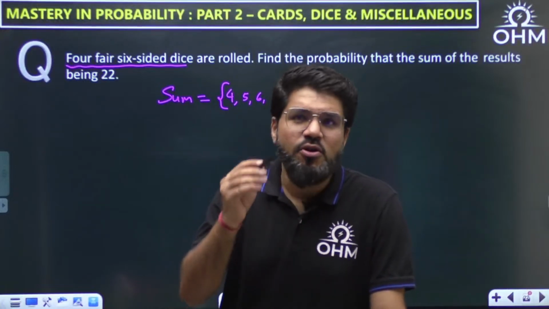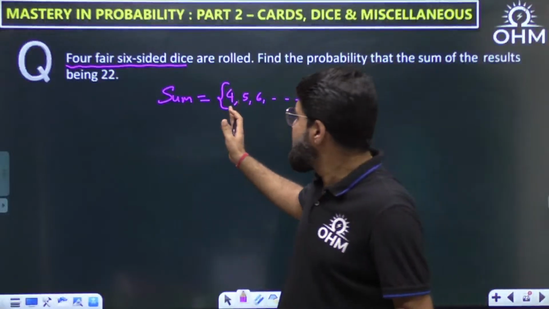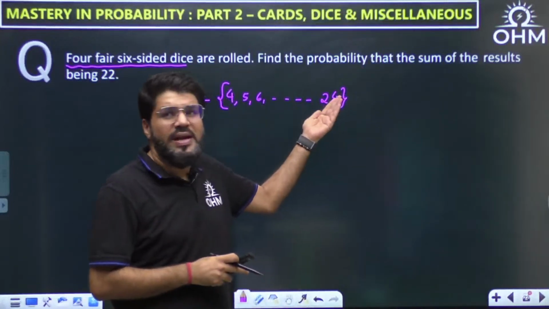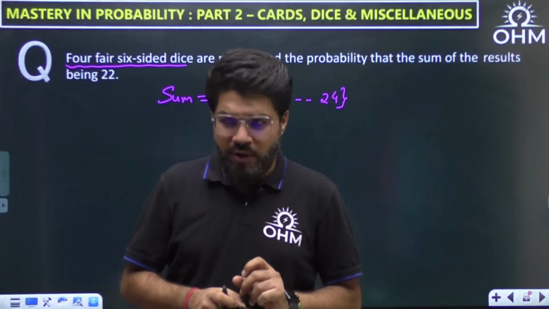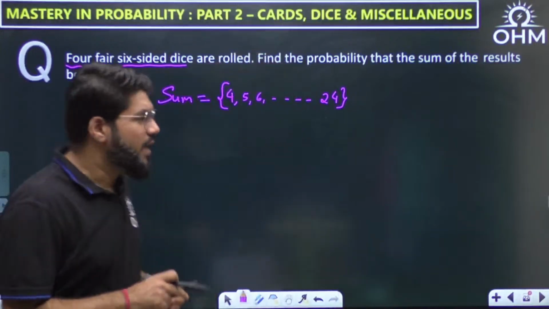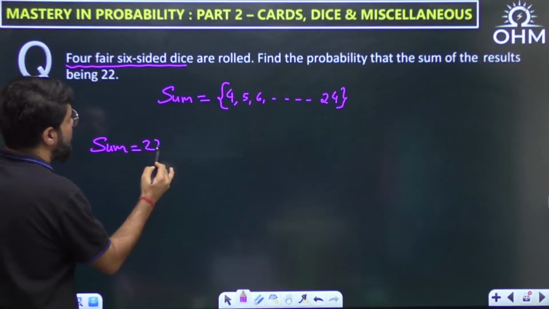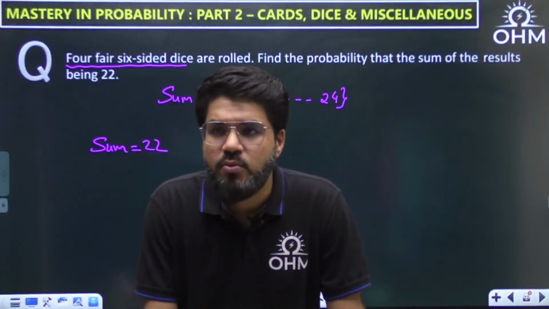But if the value of the sum in the question is towards the higher side or towards the lower side, lower side meaning the sum is like 4, 5, 6, or higher side meaning the sum is 24, 23, 22, it will not be that lengthy. It is achievable. Out of this, I want the sum equal to 22. Now in how many ways can I get the sum equal to 22?